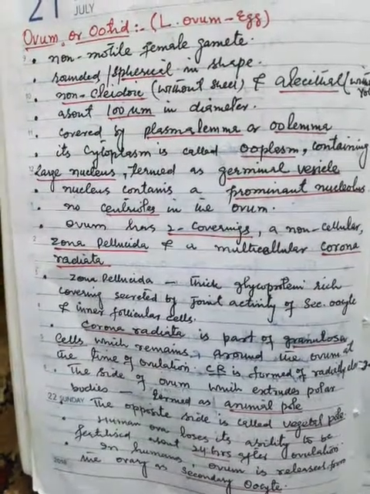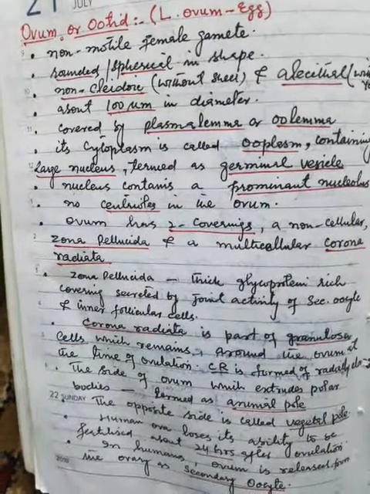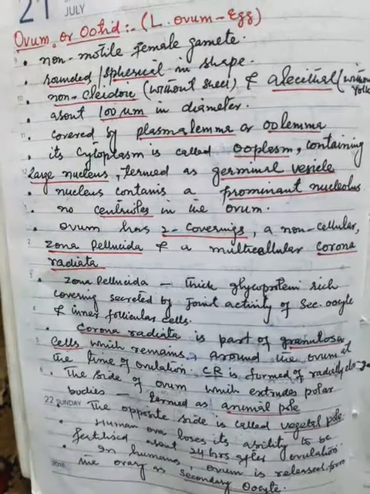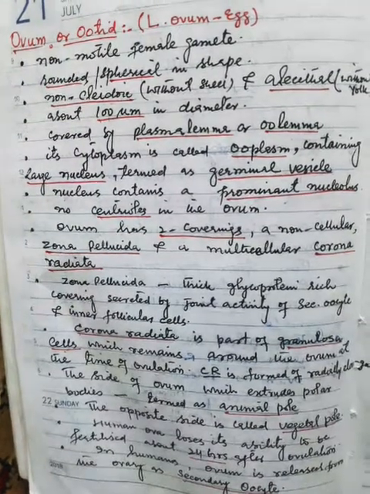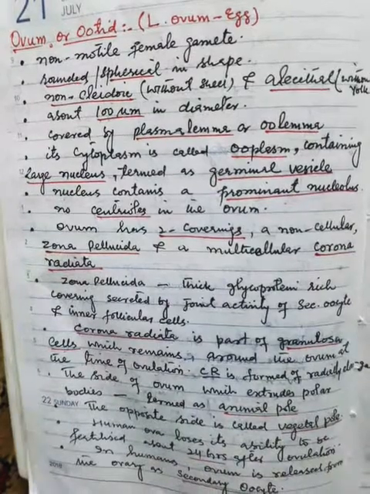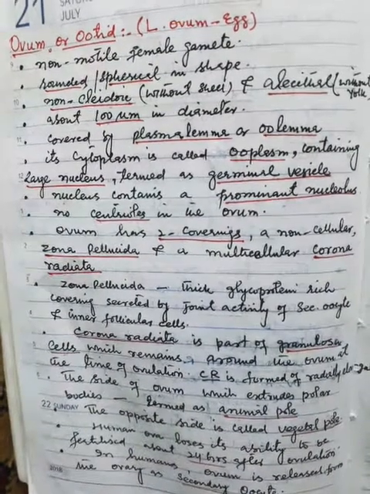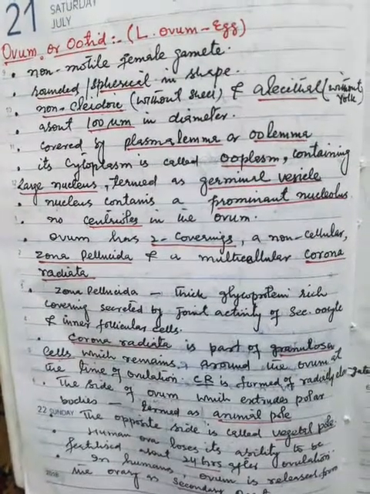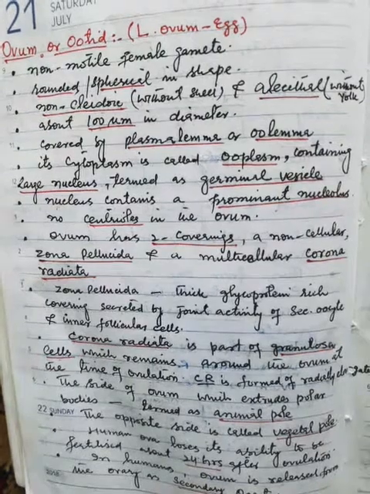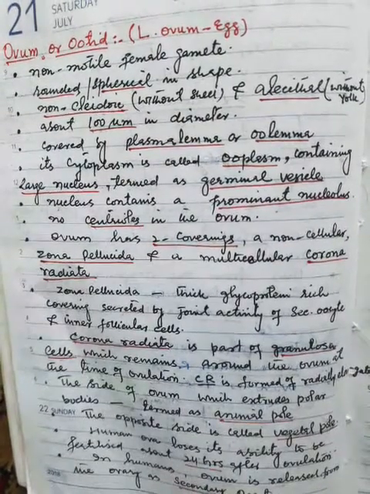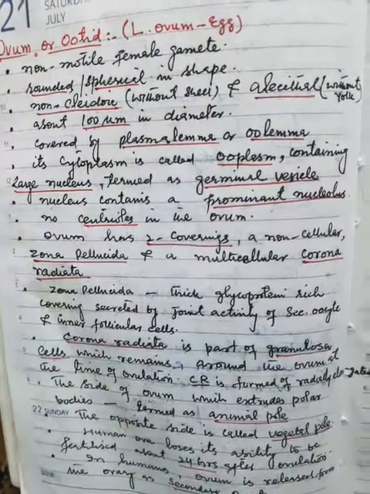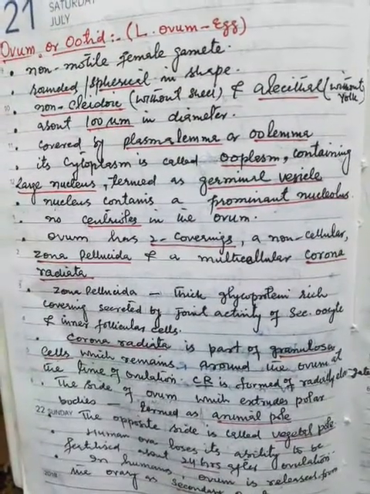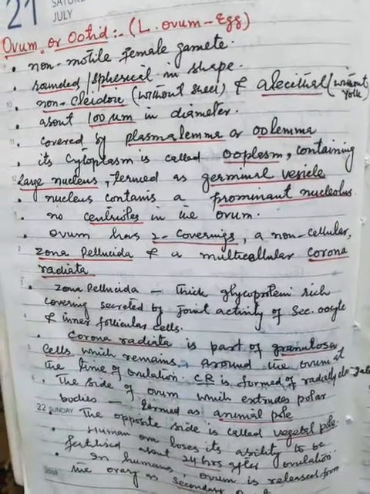The ovum is covered by plasma lemma or oolemma. The cytoplasm of the ovum is called ooplasm. It contains a large nucleus termed as germinal vesicle. The nucleus contains a prominent nucleolus. No centrioles are there in the ovum. The ovum has two coverings, a non-cellular zona pellucida and a multicellular corona radiata.